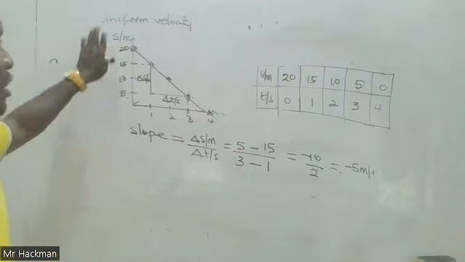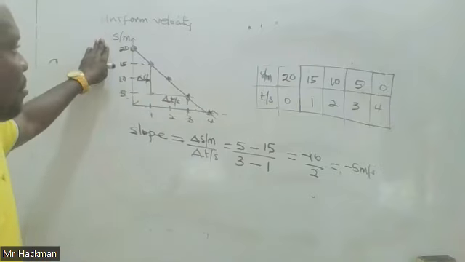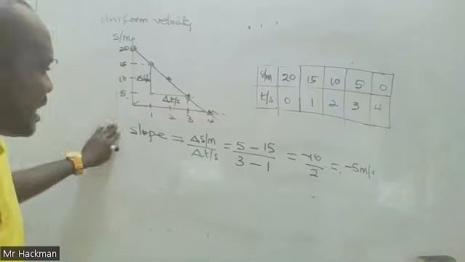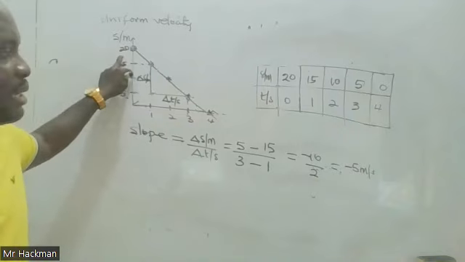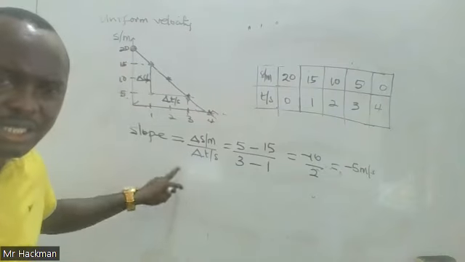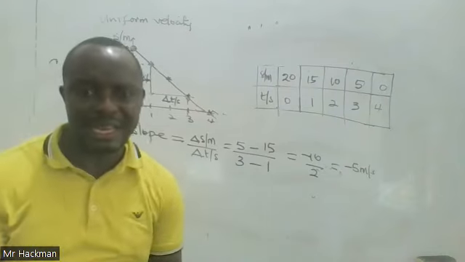So this is another uniform velocity motion. But here, because the distance covered by the body is decreasing with time, the slope, which is equal to the velocity, is negative.